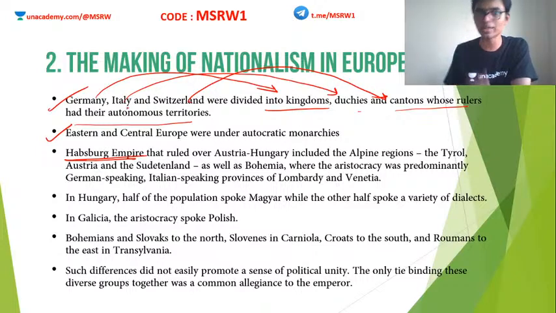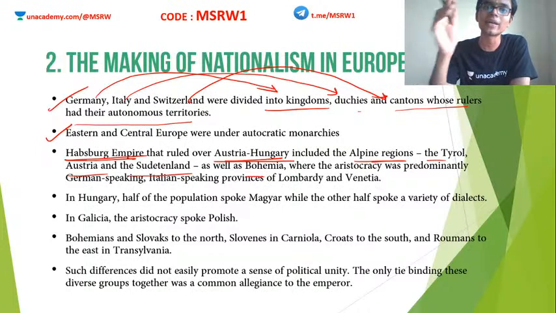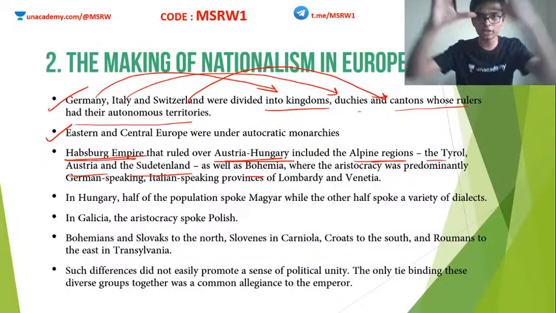How was this organized? The Habsburg Empire was ruled over by Austria and Hungary, and included the Alpine regions of Tyrol, Austria and Sudetenland and Bohemia. So during that time, there was no Austria-Hungary either. Right now we have countries like Austria and Hungary separately. But at that time, all these were together as one huge empire.